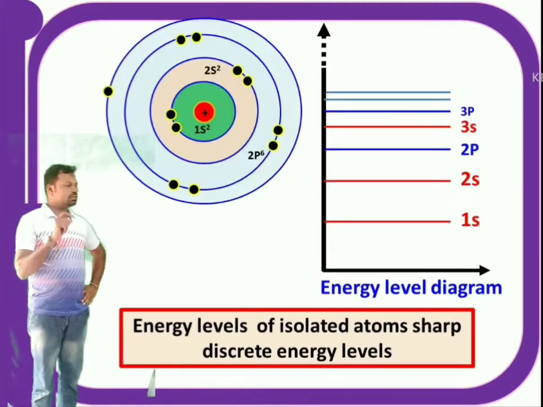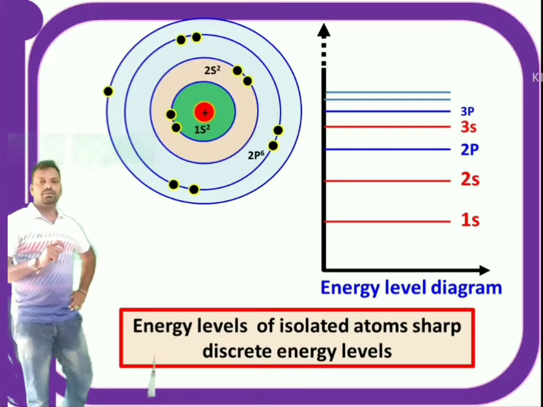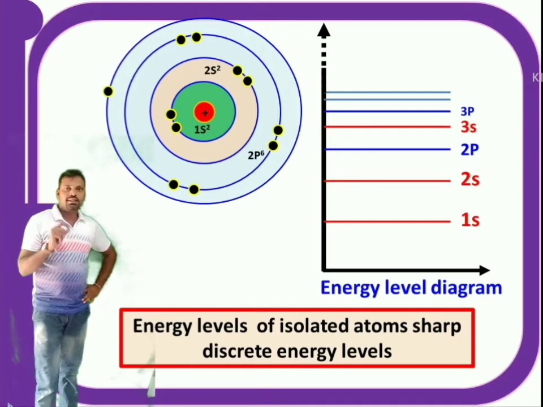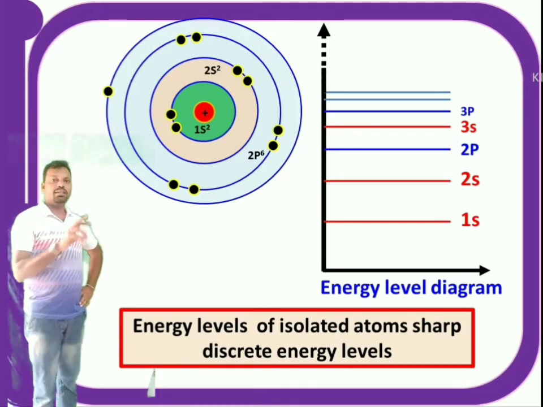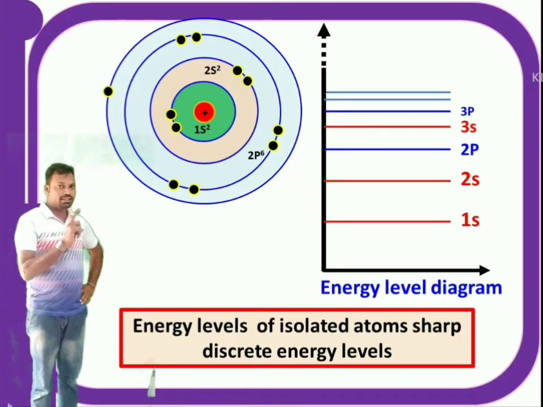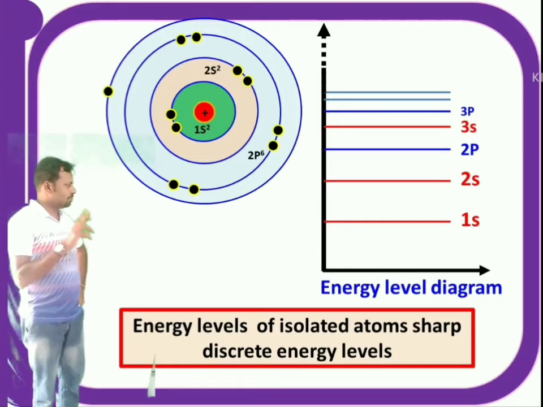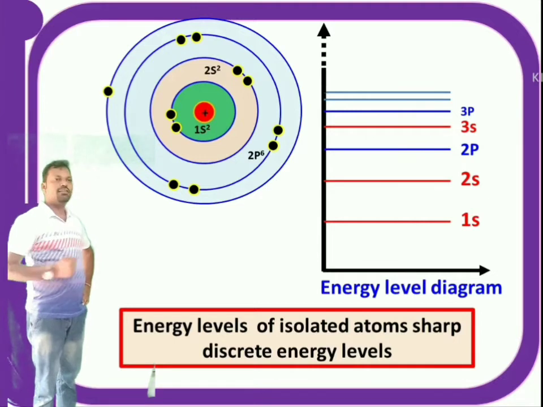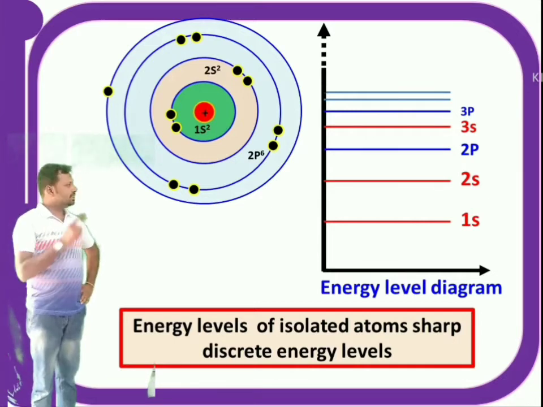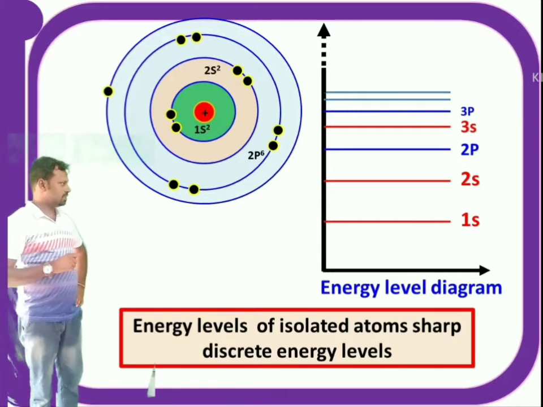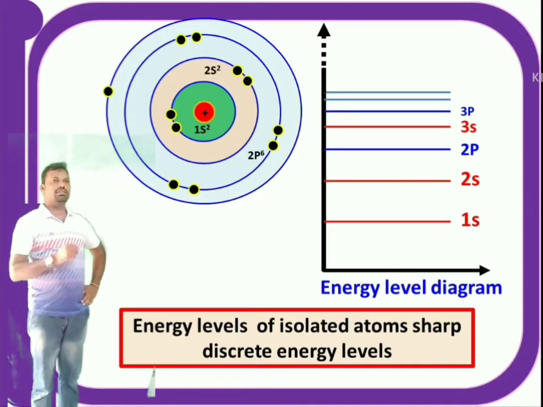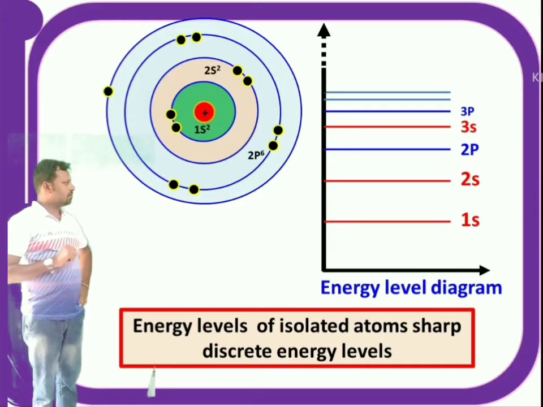According to Bohr theory, each orbital has a definite, particular value of energy. That means each orbital has a specified value of energy. These energy states can be represented with sharp lines because they have a particular value. There is no change in the value. That's why, since they have a sharp energy value, in an energy level diagram they can be represented with sharp lines.